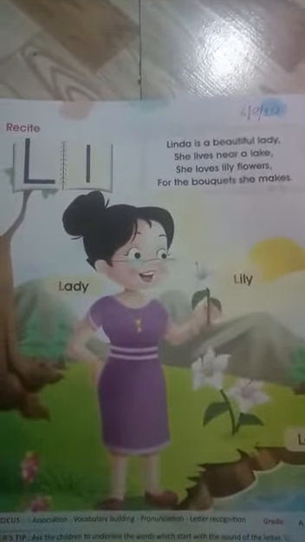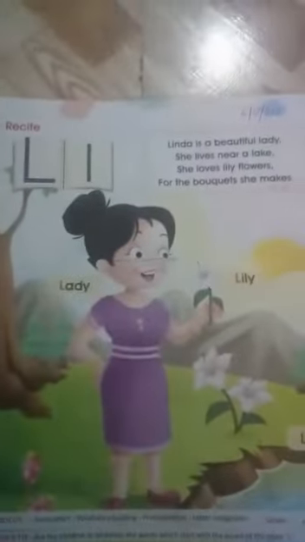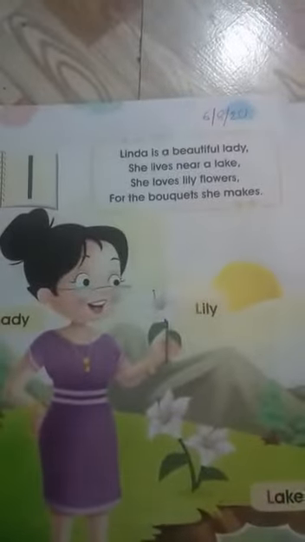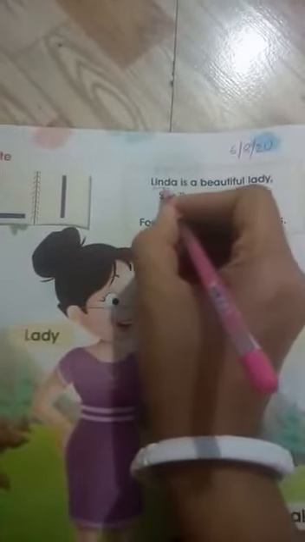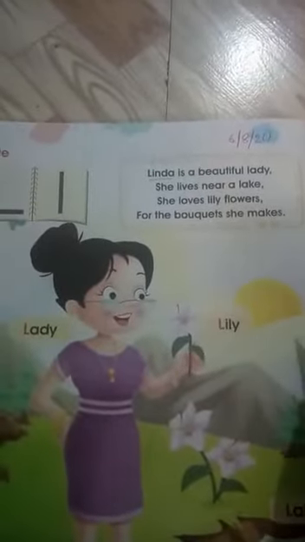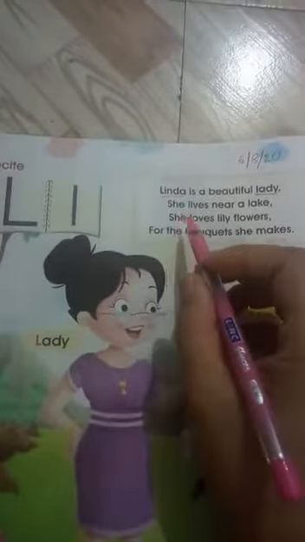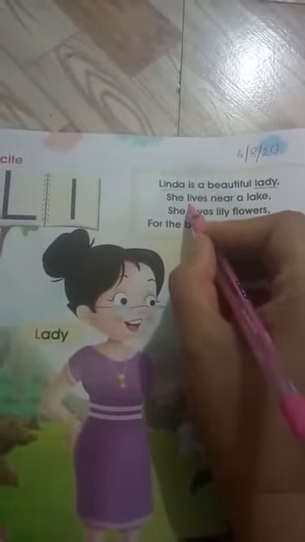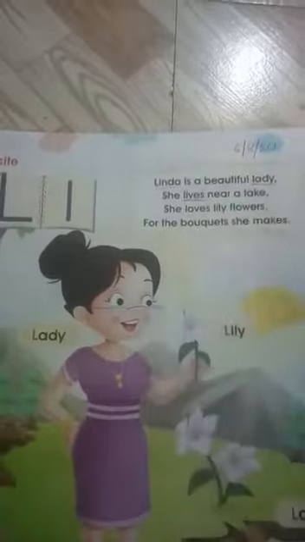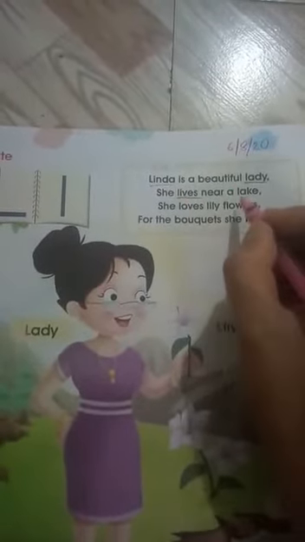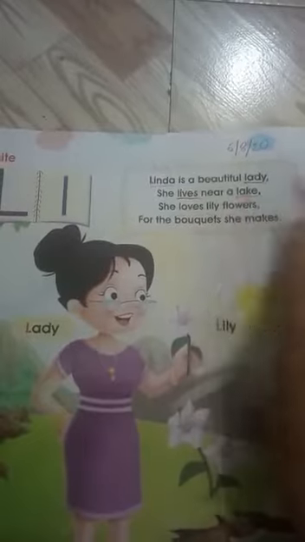We have to underline the words which start with the letter L. The letter L. Okay. So first, Linda, you can see here, underline the word that starts with L. So, a beautiful, B starts with B, no. Lady, starting letter L, so underline this. She lives, so lives starts with L. Underline this. Use a colorful pencil. Okay. Near a lake. You can see here lake starting letter L.